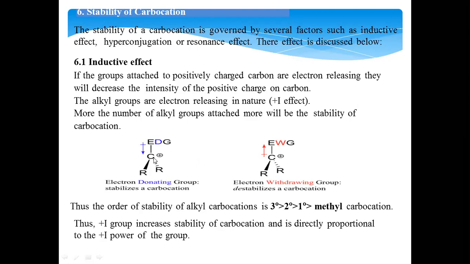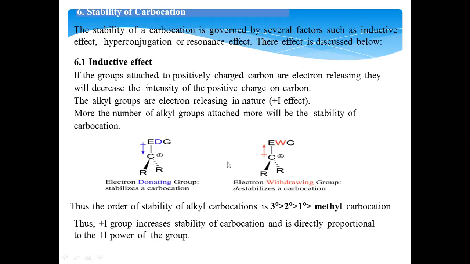We already know that a carbocation is positively charged and has less electron density, a deficiency of electrons. So if you want to stabilize it, you need to give electrons. For that, if electron donating groups are attached to the carbon, they will donate electron density onto the carbon. Then the positive charge density decreases and the stability of the carbocation increases.